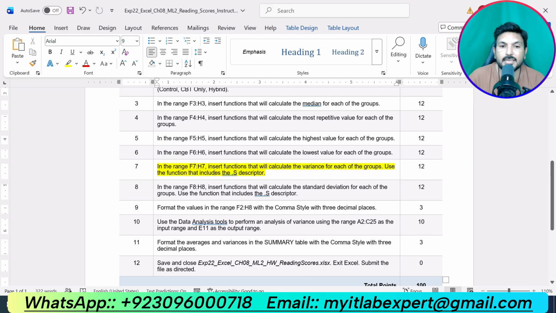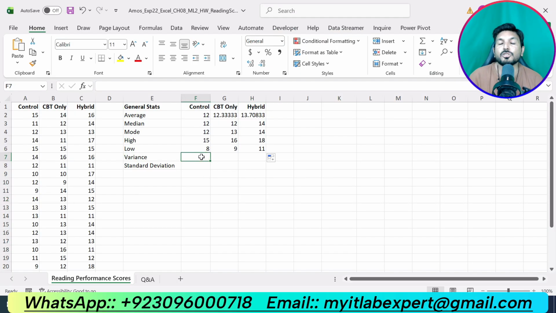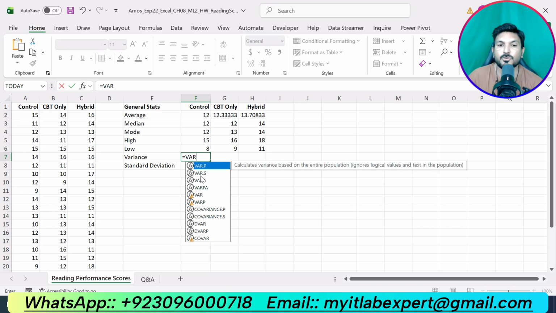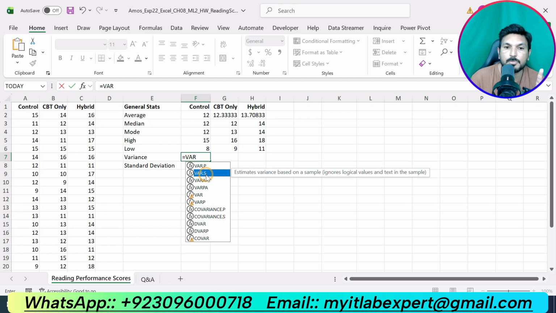Now we are supposed to do the next step, that is step number 7. Step number 7 is saying in the range F7 up to H7, insert a function that will calculate the variance for each of the groups. Use the function that includes the S descriptive. So type equal sign and type variance, and we are supposed to use the function with dot S, because we are going to calculate variance for a sample, not for the population.